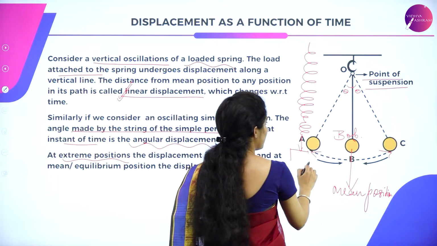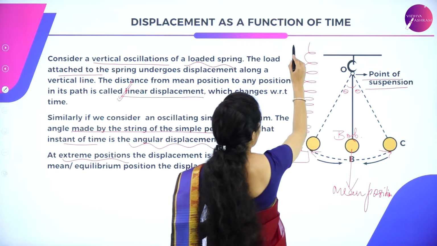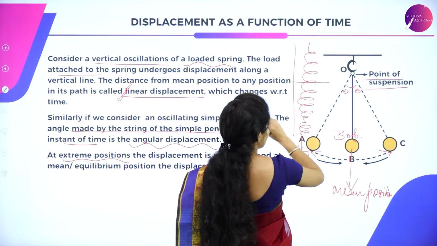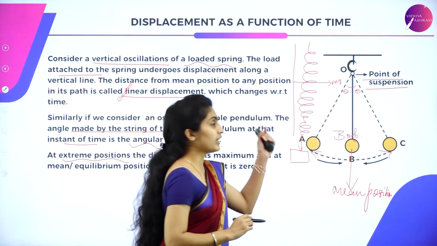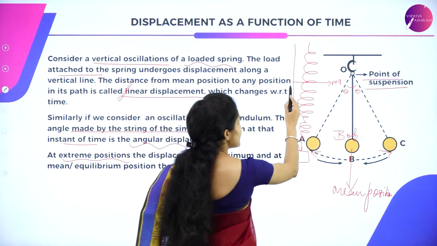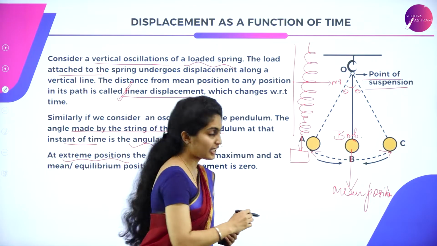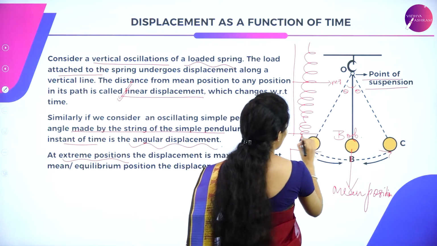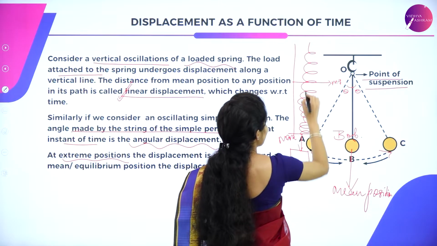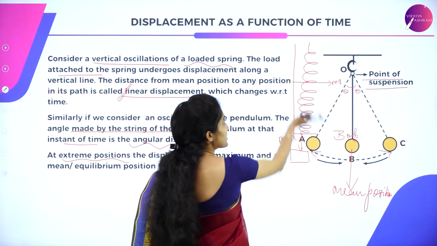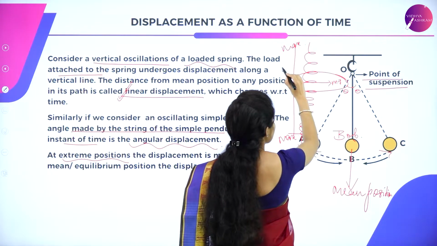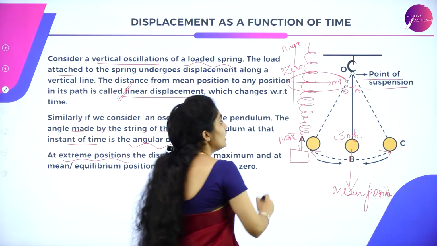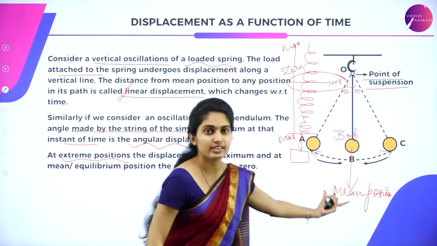So this is a block which is fixed there, and suppose you consider this is the mean position. At this point its displacement is 0, whereas at this point it has got its maximum displacement, and after it pitches back it has got maximum displacement, but only here the displacement is said to be 0. Similarly it goes with this bob also.